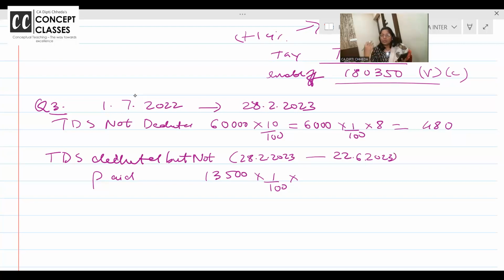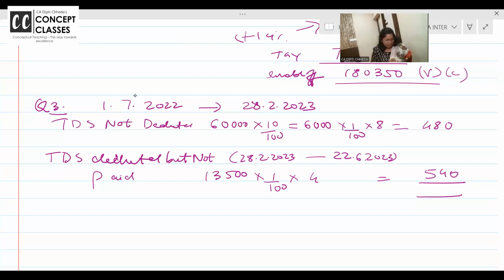Part of the month is rounded off to a month. So March, April, May and June. Ma'am, but it's 22nd June. 4. 13,500 into 1% into 4. 540. And so your total answer is 540 plus 480.